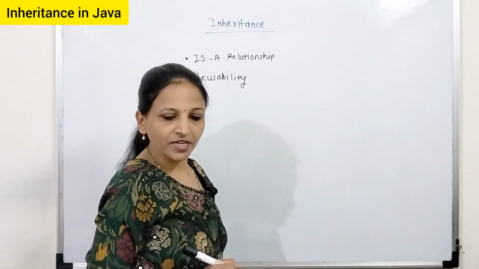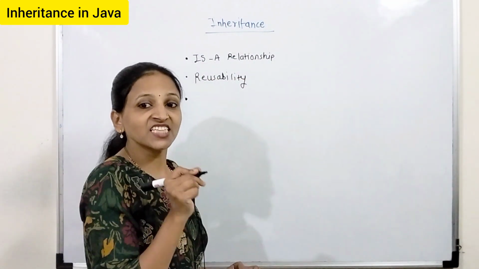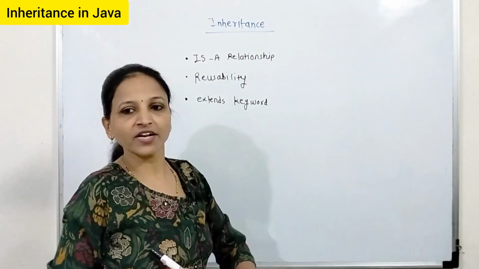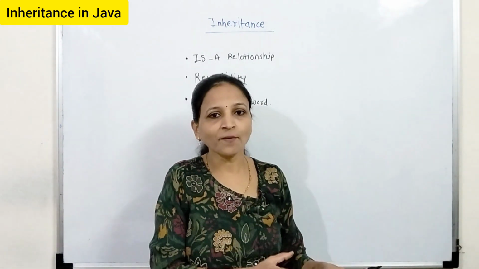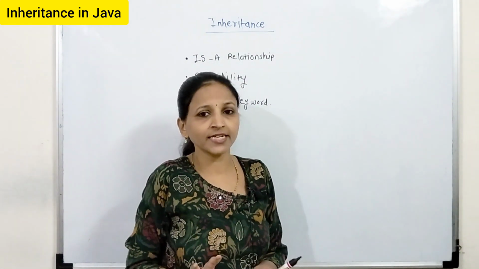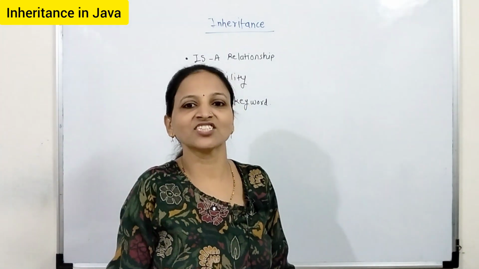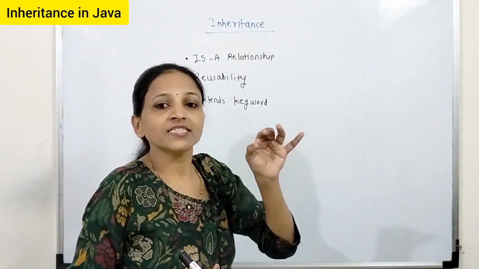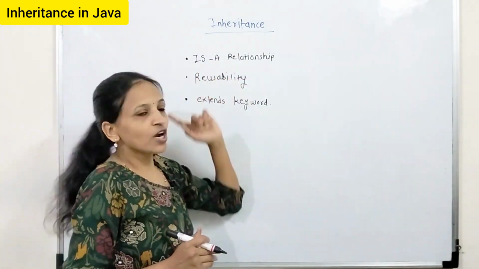Now the next point is, to achieve inheritance in Java we have to use the extends keyword. Suppose there is something already present and from that you are creating a new one. If you have created any class and from that you are creating a new class by extending that class, the extends keyword itself indicates that you are providing an extension, adding some additional features. That is the concept of inheritance. The biggest advantage of inheritance is reusability, and it is also called an is-a relationship.